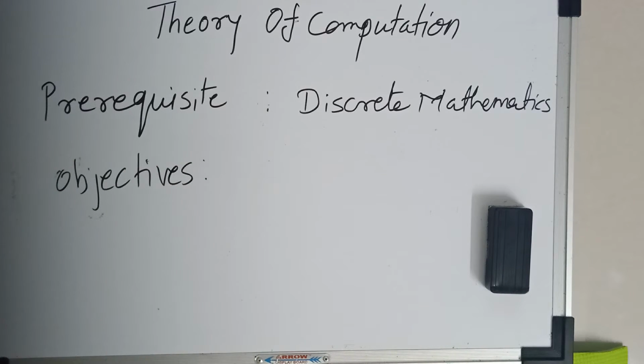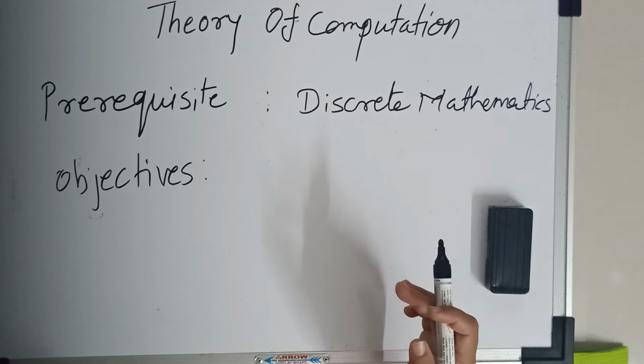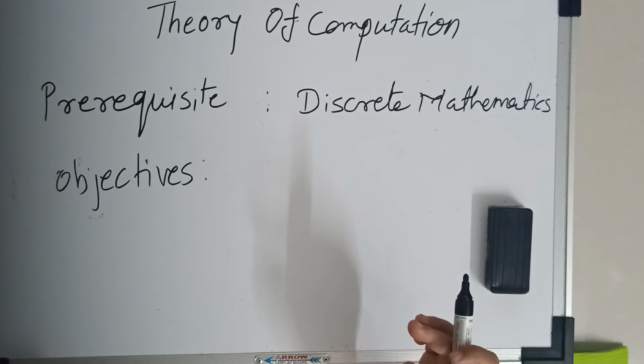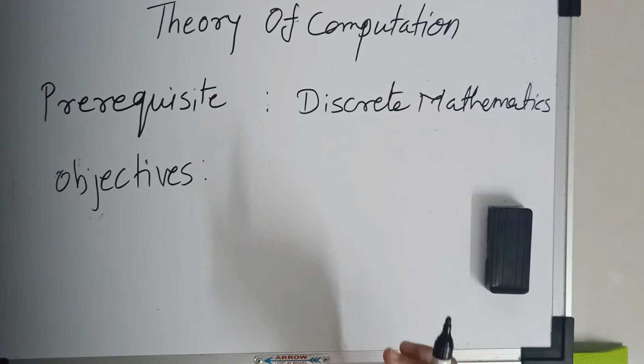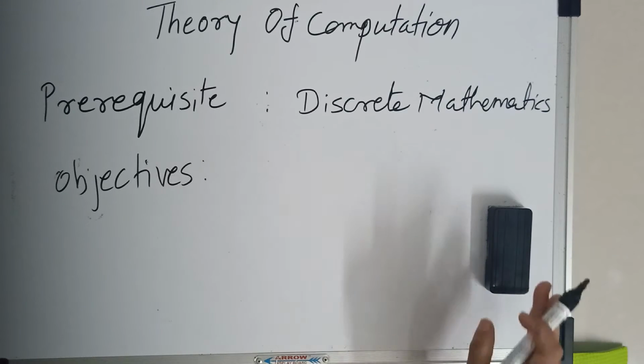Now, the objectives are to introduce the fundamental concepts of formal languages, grammars, and automata theory. Again, to study and develop fundamentals for computational theory, then to apply abstract models for solving problems in computing, and to understand the differences between decidability and undecidability. It means by this subject we will be able to learn how to create and design compilers. So these concepts are useful for designing compilers.